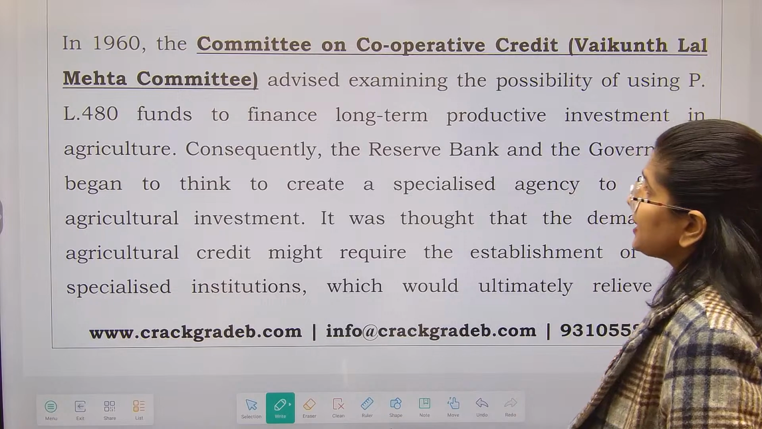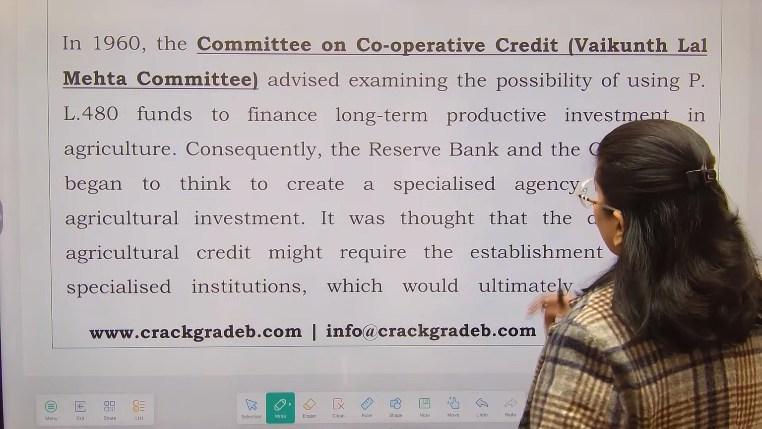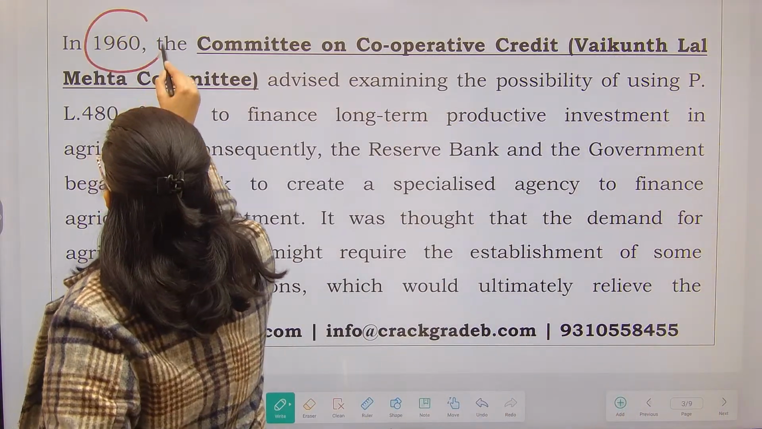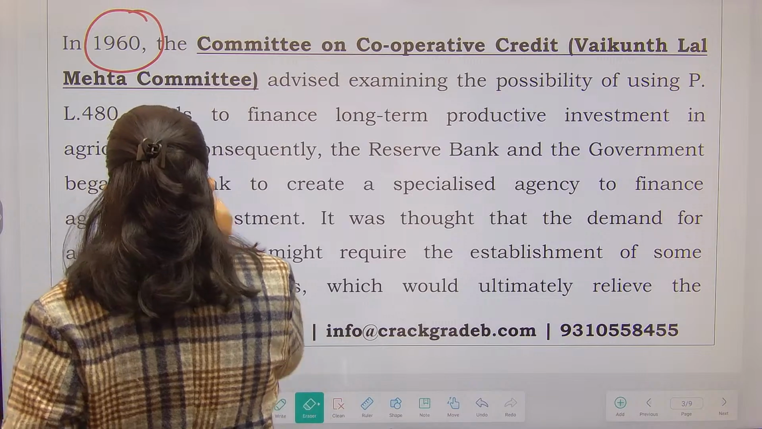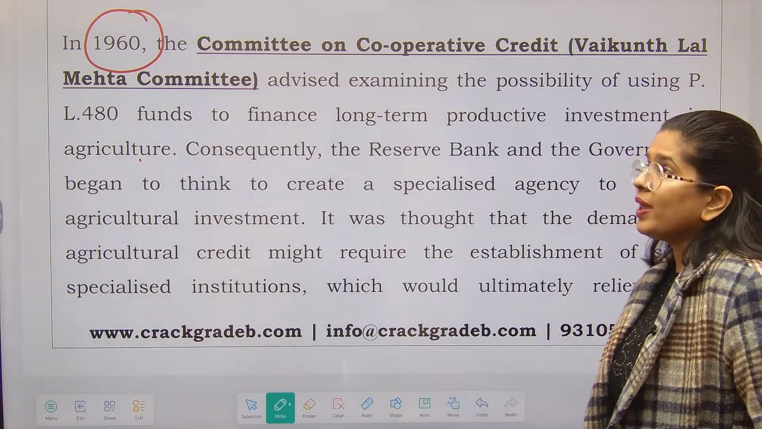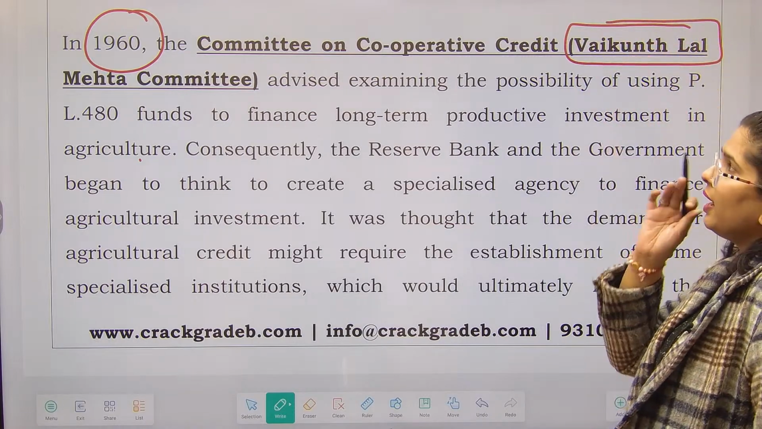Now in the 1960s, we see the Committee on Cooperative Credit, right? The Vaikunth Lal Mehta Committee. Again, what is important for us is the year of formation, in which year the committee was formulated, okay, that is important for us. And after that we have to remember the name of the committee. So, Vaikunth Lal Mehta Committee.